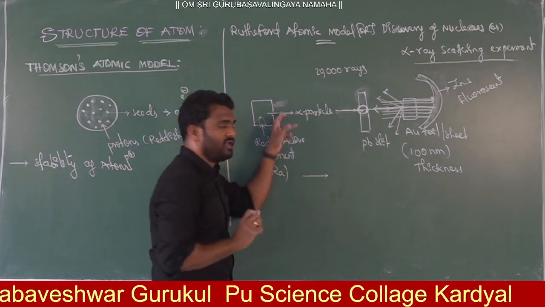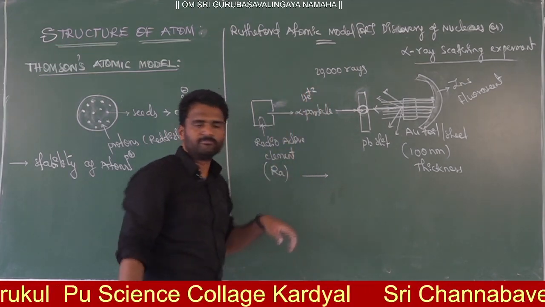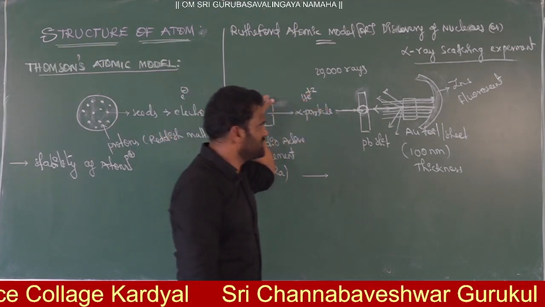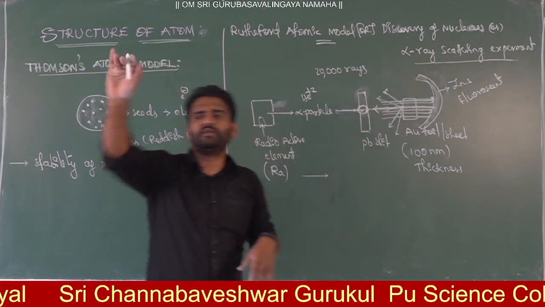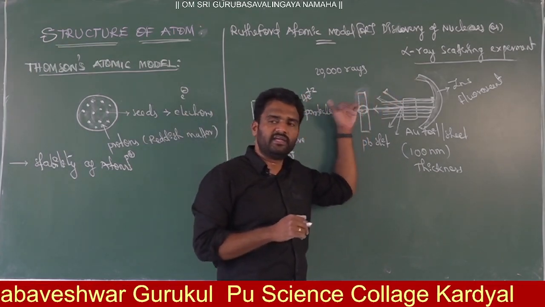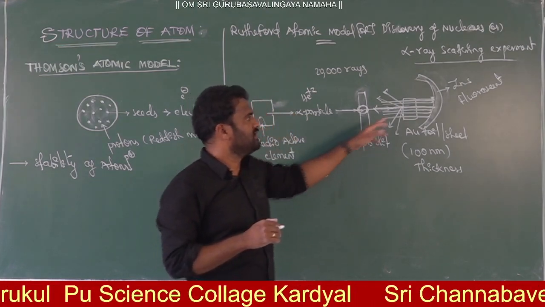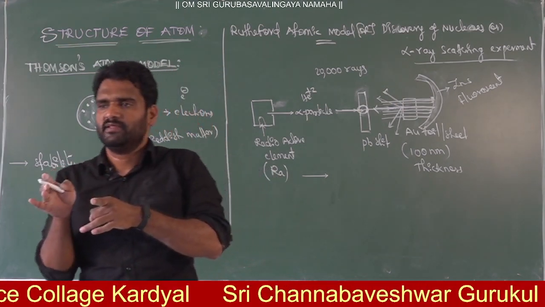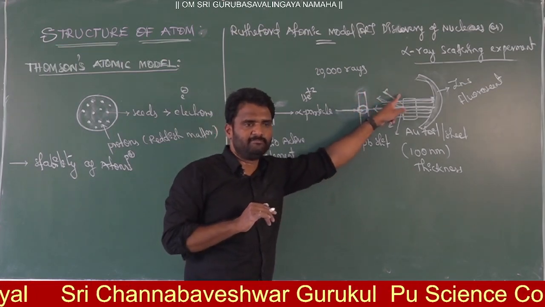Whenever we pass alpha particles, which are nothing but helium di-positive, yes or no? Alpha particle means helium di-positive. This positive charge moves easily through the gold foil, meaning there is much negative charge in the gold foil. Whenever negative charge is there, the positive is attracted and passes easily. Then he concluded that in the atom, most of the space is empty. In that empty space, electrons are arranged.